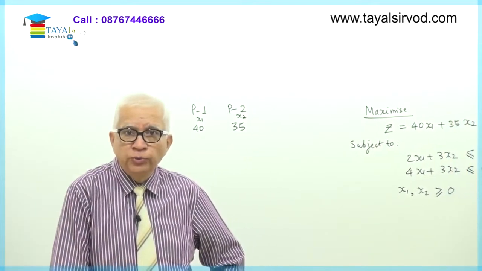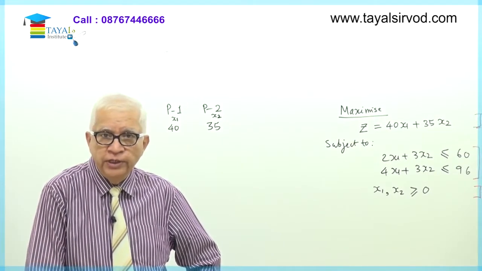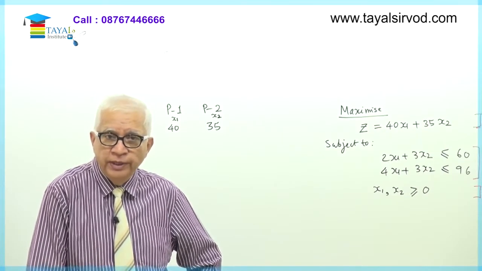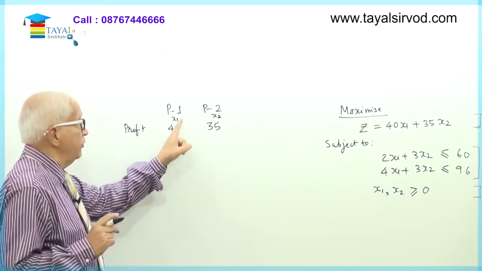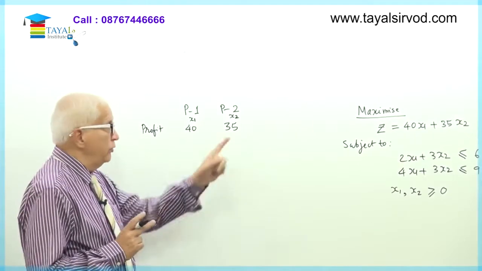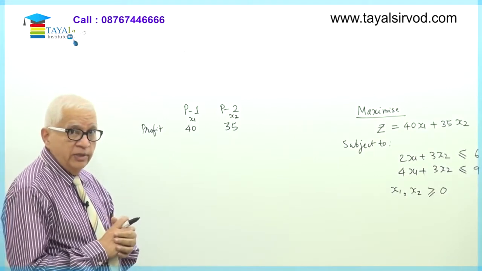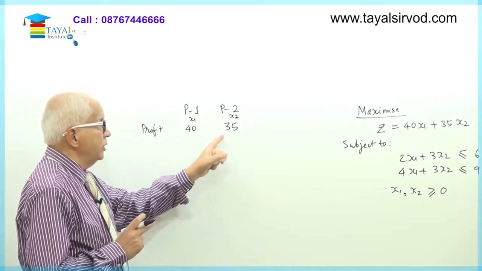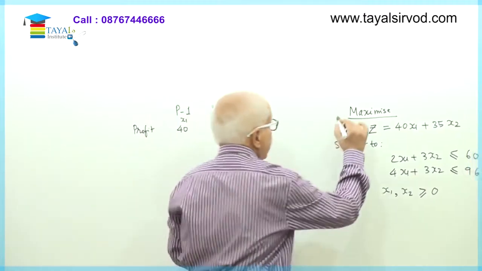So if we have these 2 products called as P1 and P2 and their profits are respectively rupees 40 and rupees 35, and suppose my objective is to maximize profit, the profit will obviously be equal to rupees 40 into number of units of this product which is X1 and rupees 35 into number of units of this product which is X2. Can you see something similar here? So the maximize function or objective function is zeta is equal to 40x1 plus 35x2, and this being the profit, I want to maximize the profit.